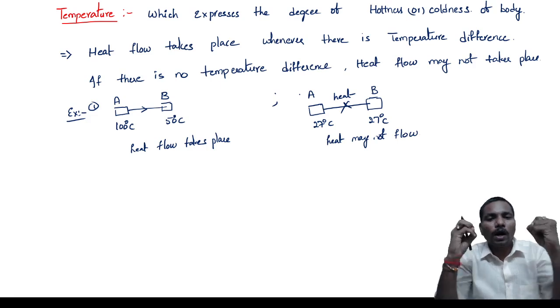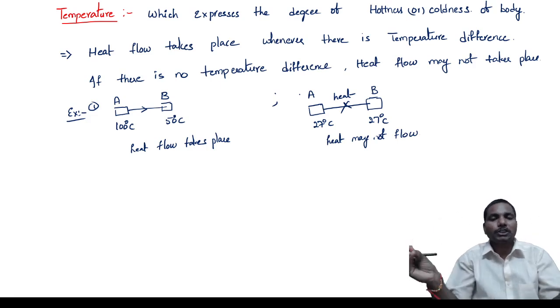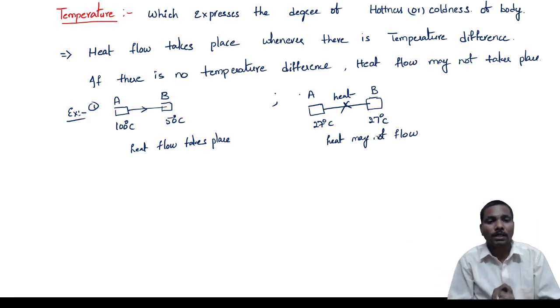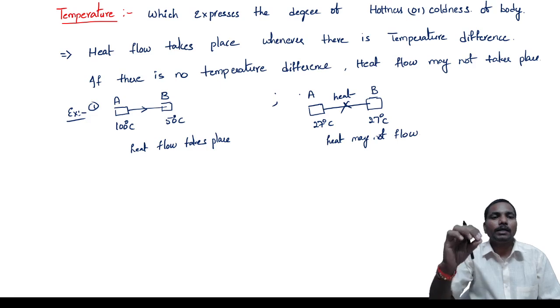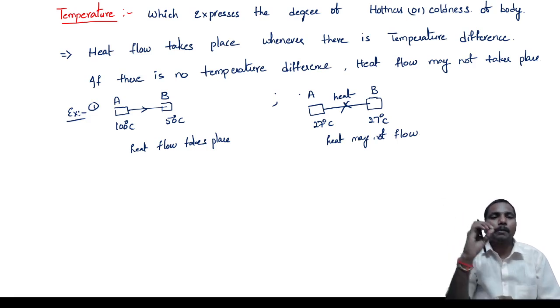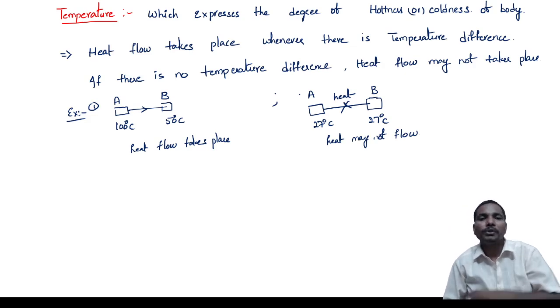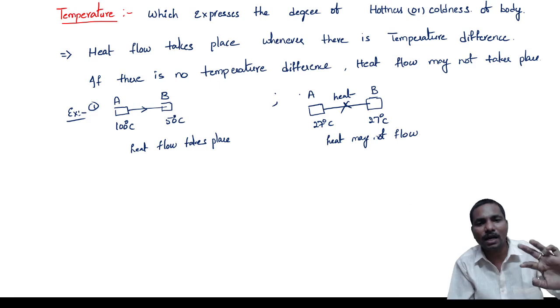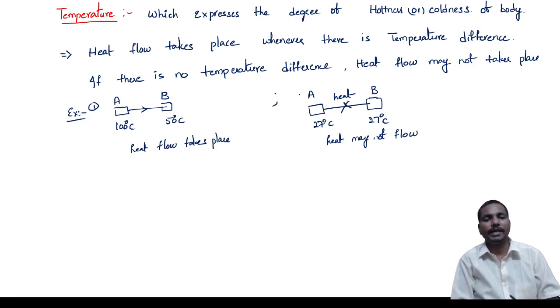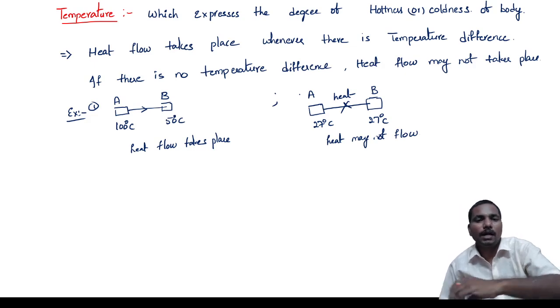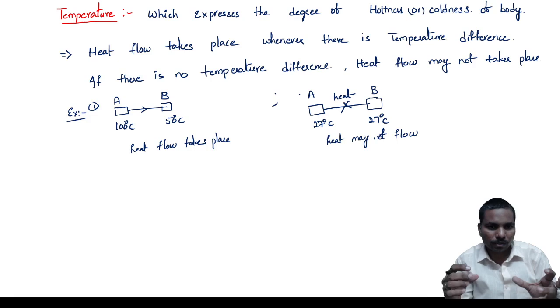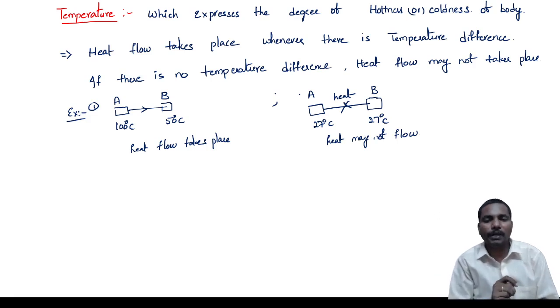So if we want heat to flow, there must be a temperature difference. If you want current to flow, a voltage difference or potential difference is needed. If water is to flow, a height difference or pressure difference is needed. Water flows from a higher height to a lower height, or if you switch on a pump, the pump creates the pressure difference.